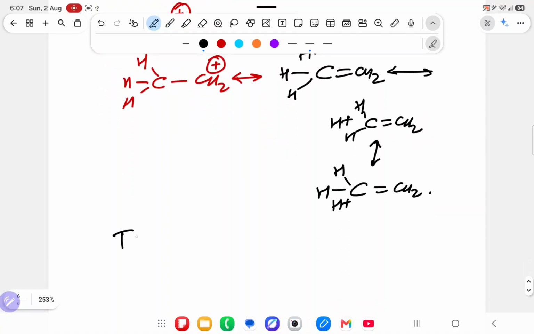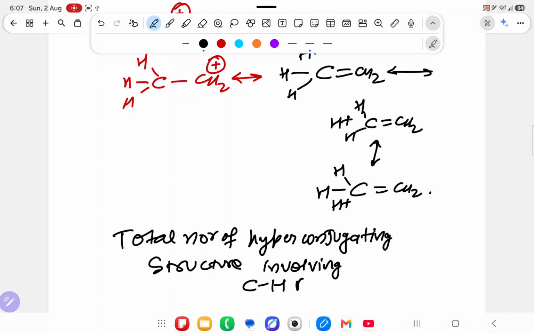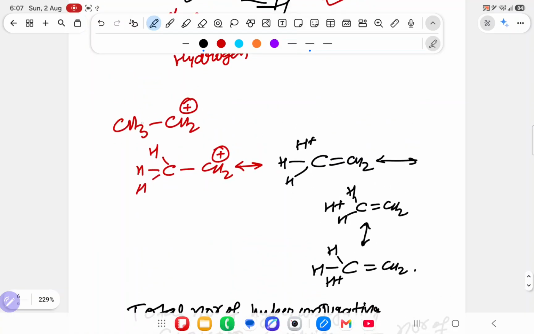If anybody is asking what is the total number of hyperconjugating structures involving CH bond, what will you say? Sir, it is equal to the number of alpha hydrogen. This alpha carbon is sp3, and how many hydrogen does it have? 3 alpha hydrogen.